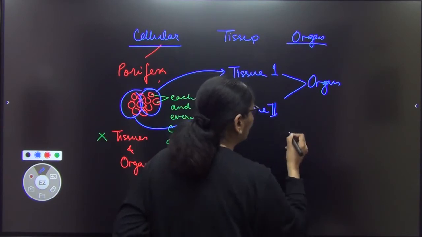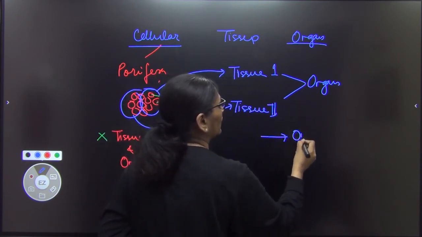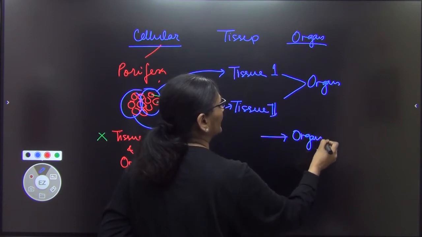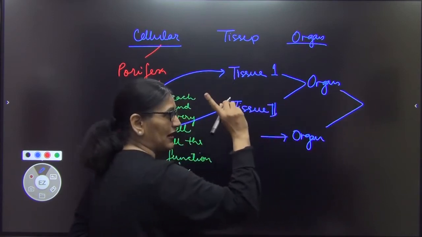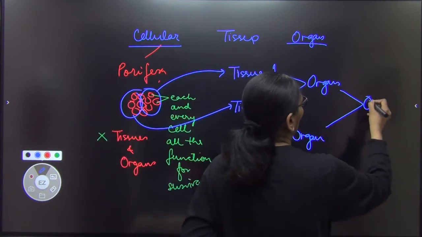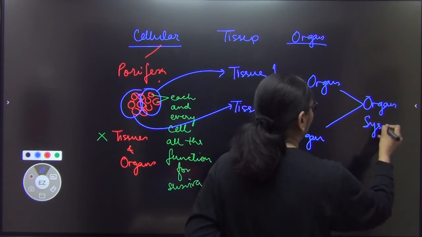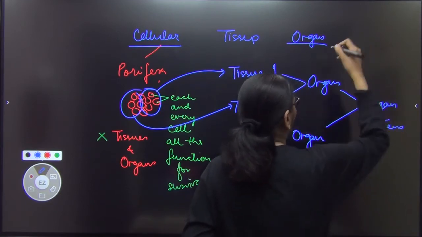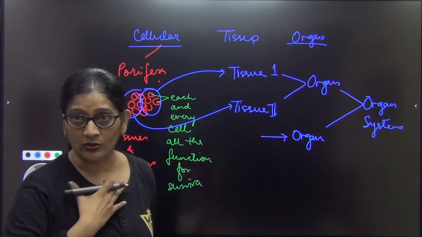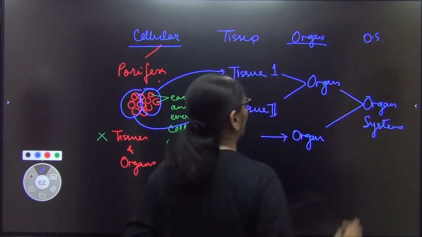And then when more than one organs, जैसे यहाँ एक organ है, where there is another organ, when more than one organ, they organize to do one work. Now this is super specialization. Then this is called as organ system level of development. And in animals, the most evolved ones, including us, our level of development is organ system level of development.